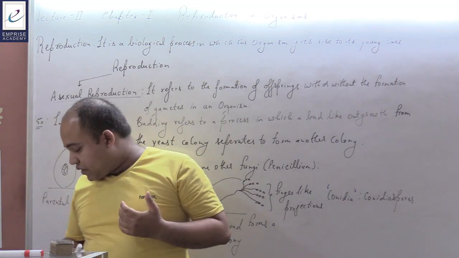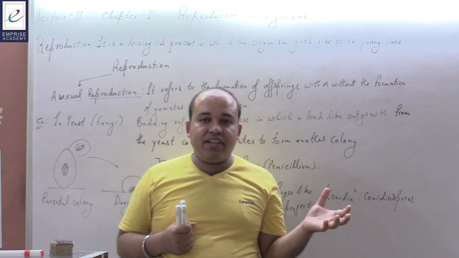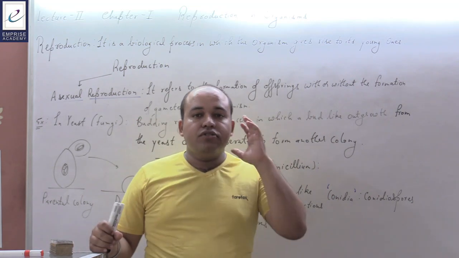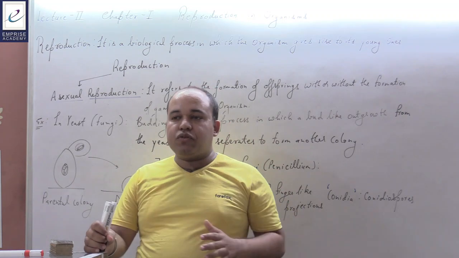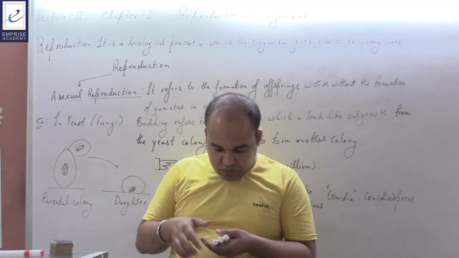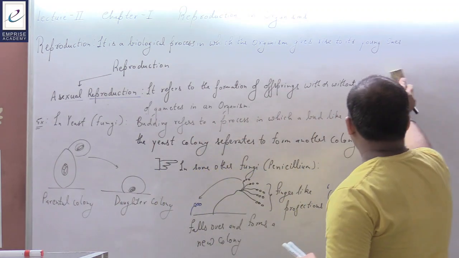Now the next topic that we are going to talk about is that in the case of algae and certain other fungi, there is the formation of zoospores. Now what do you mean by zoospores? How these zoospores are being produced, that we will have to visualize. Okay, now let me just rub it out.